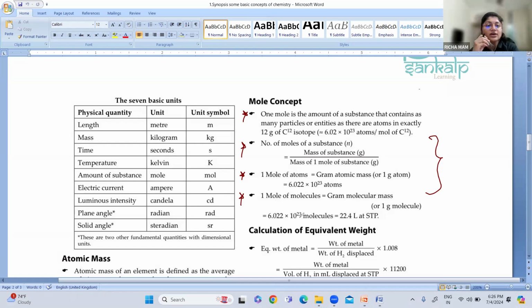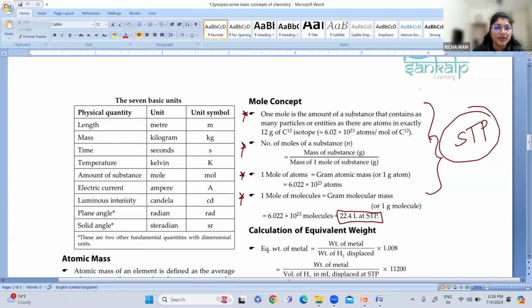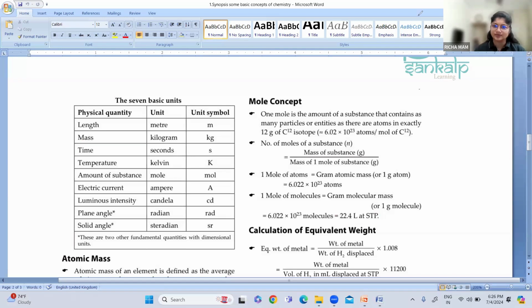If you are calculating the volume, then we take standard temperature and pressure, that is, at STP, which is equal to 22.4 liters. So these are all the important formulas of your mole concept. Now, based on this, let us solve the problems. Remaining things we will see later, how and when the questions will come. Let us go to some of the questions now.